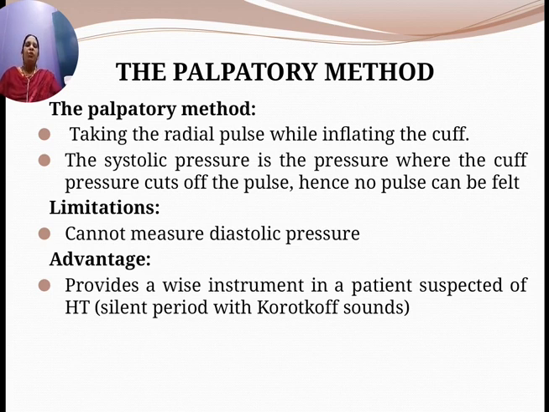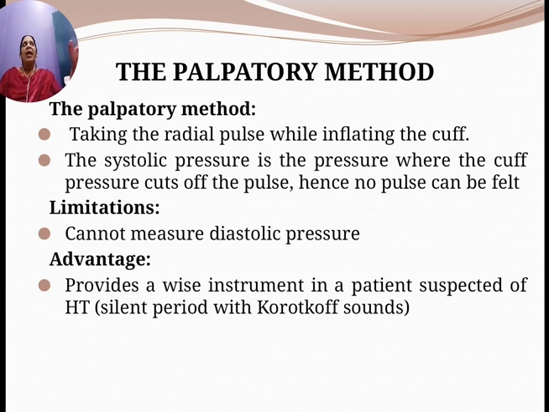So in the palpatory method, you are going to feel the radial pulse using your hand. So taking the radial pulse while inflating the cuff. The systolic pressure is the pressure where the cuff's pressure cuts off the pulse. Hence no pulse can be felt. Systolic pressure is the pressure when no pulse will appear, because the cuff presses and doesn't allow flow.